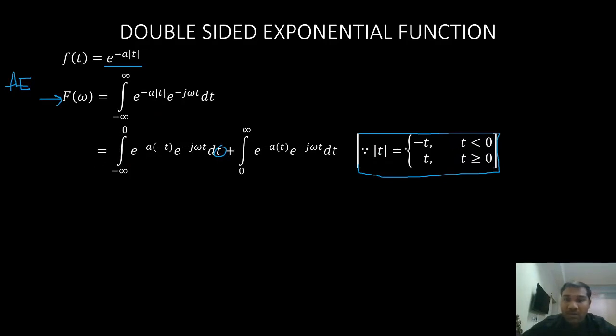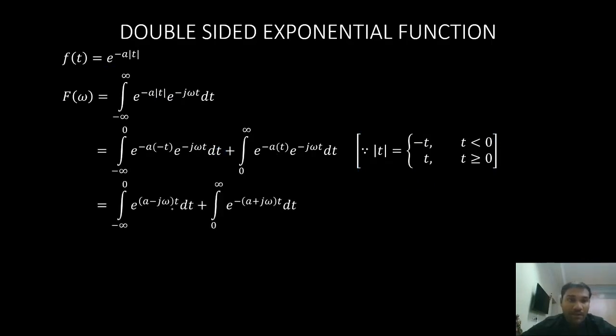That means mod t is equal to minus t. So in place of mod t we have minus t. In the second integral, since t is positive, in place of mod t we'll just write t. We are just including the definition of mod t and separating the integrals in this step. Next, simplify it. We'll combine these two terms.